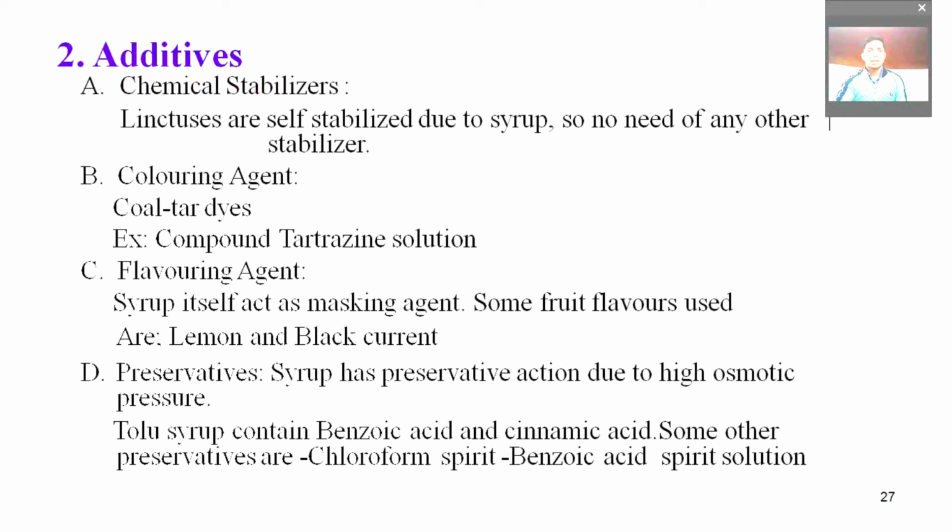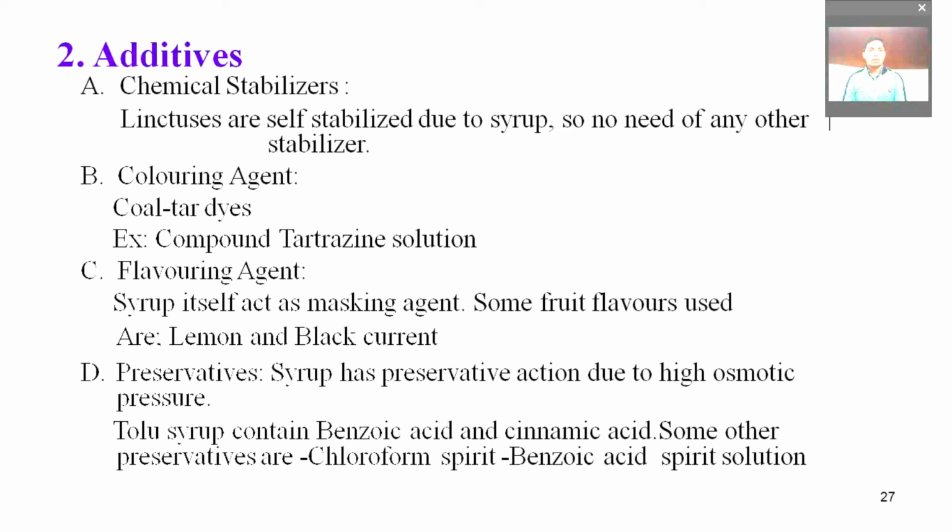Next, what are the additives used in linctuses? Chemical stabilizers can be added, and coloring agents can be added for coloring purposes. Some colors used are coal tar for black currant color, or tartrazine solution, or ponceau 4R for red color. Then flavoring agents: syrup also acts as a flavoring agent, but some fruit flavors can be added, such as lemon flavor and strawberry flavor, and flavors and colors are used in matching ratio.